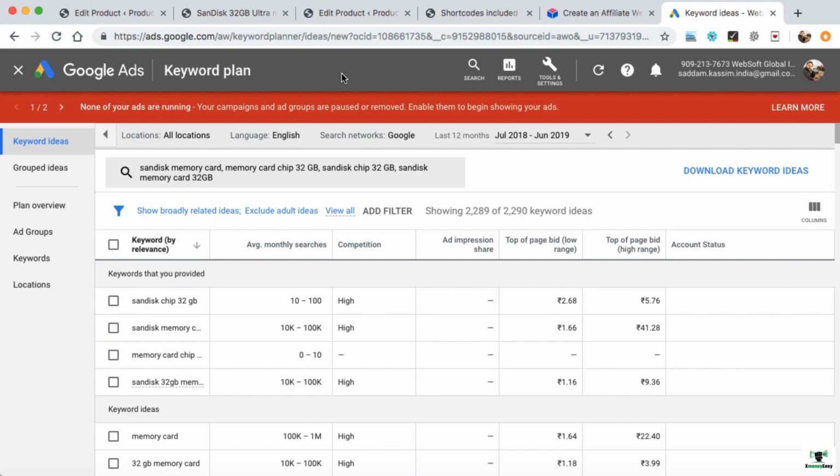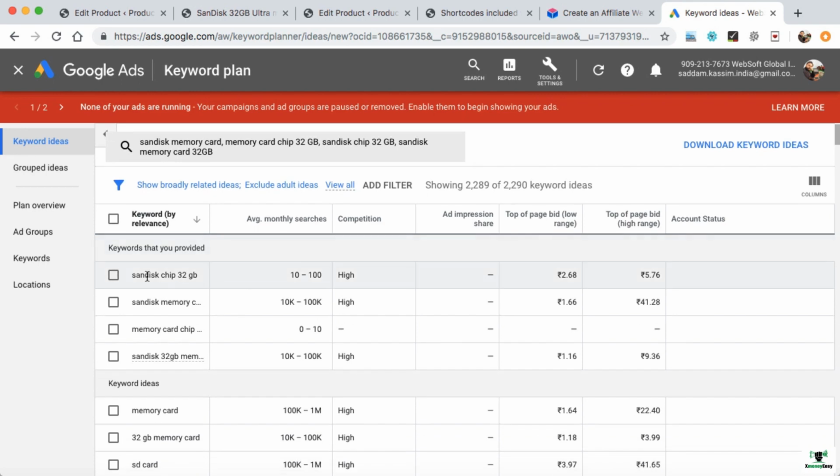This Google Keyword Planner tool will help you to check the average monthly searches of the keywords and the competition of those keywords, whether they are high, low or medium. And you can also filter the results according to the location. Like if you can see here, all locations have been set up. It means in the entire world, keywords like SanDisk 32 GB and SanDisk chip 32 GB are searched by 10 to 100 people every month, and competition is high.